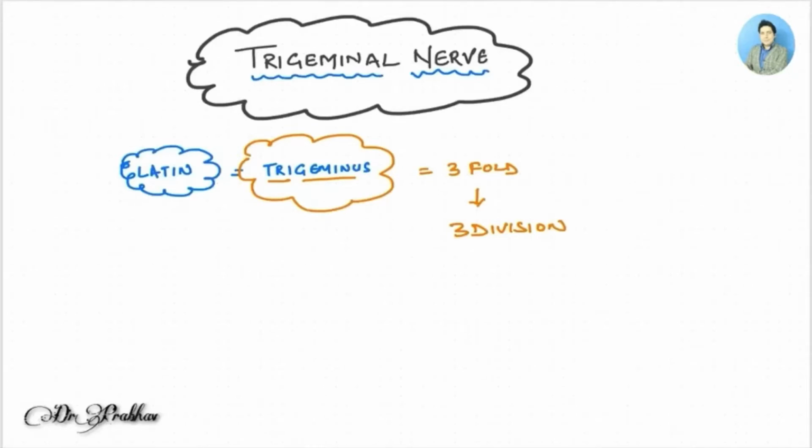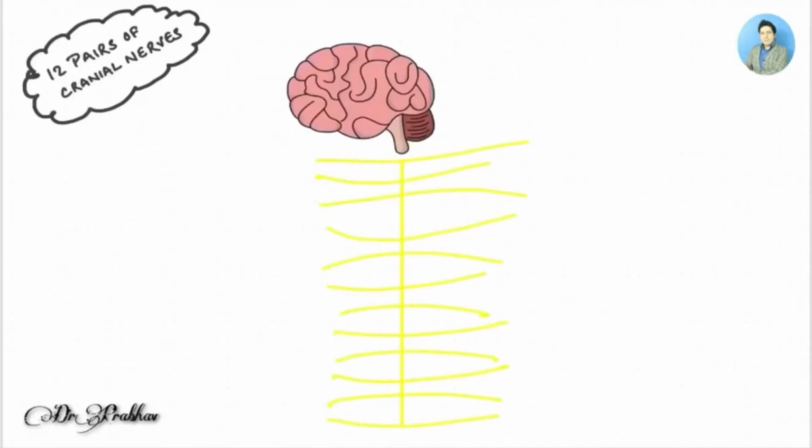So let's proceed further. Now, as we all know, there are 12 pairs of cranial nerves. The cranial nerves are those nerves arising directly from the brain. So these are pairs, and there are a total of 24 cranial nerves. Let us elaborate each one by one and know what these cranial nerves are.